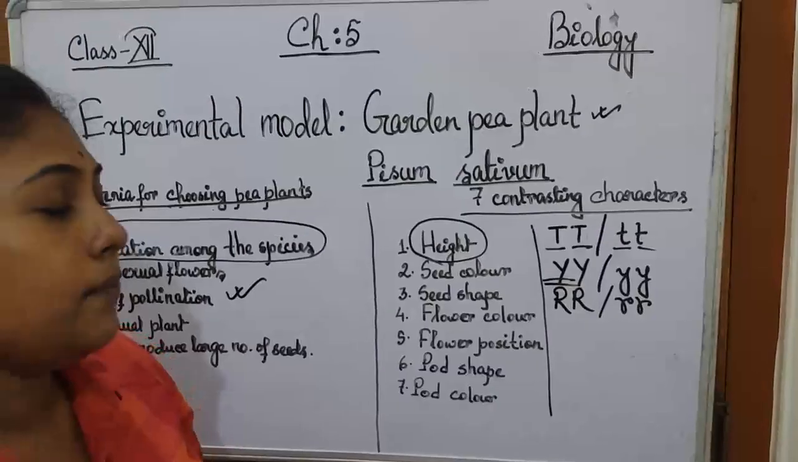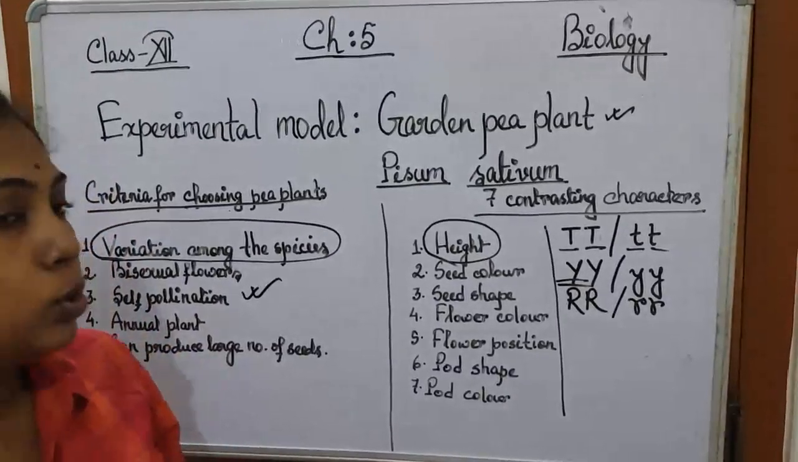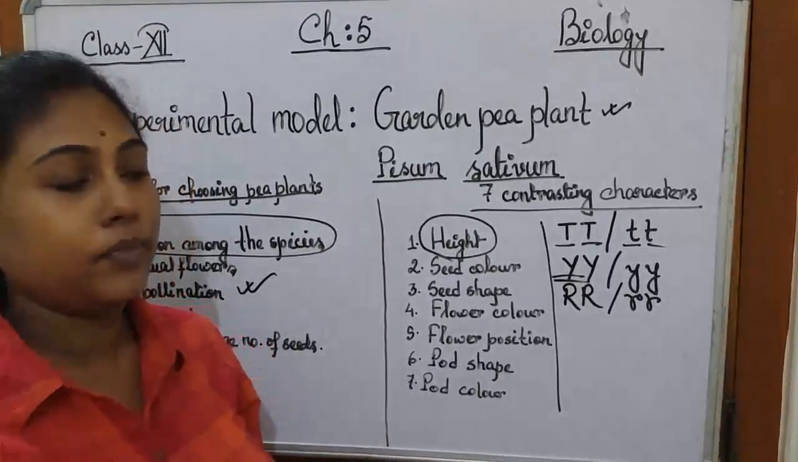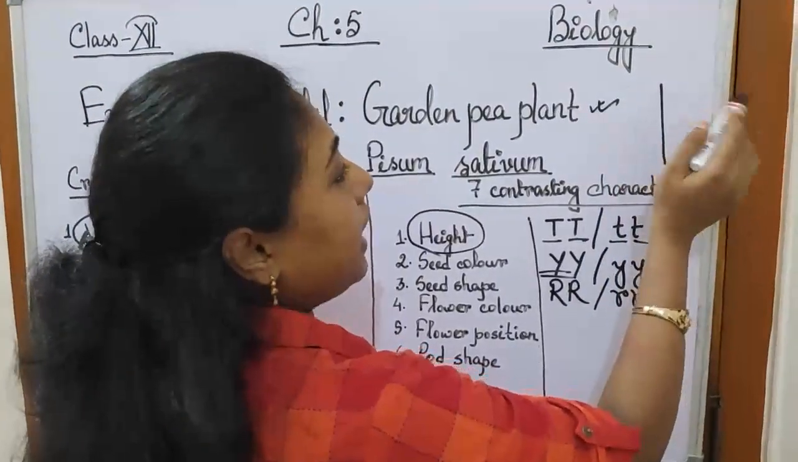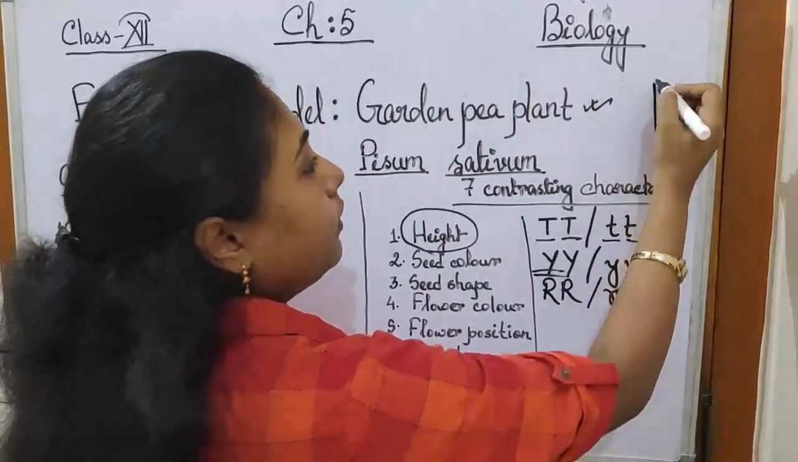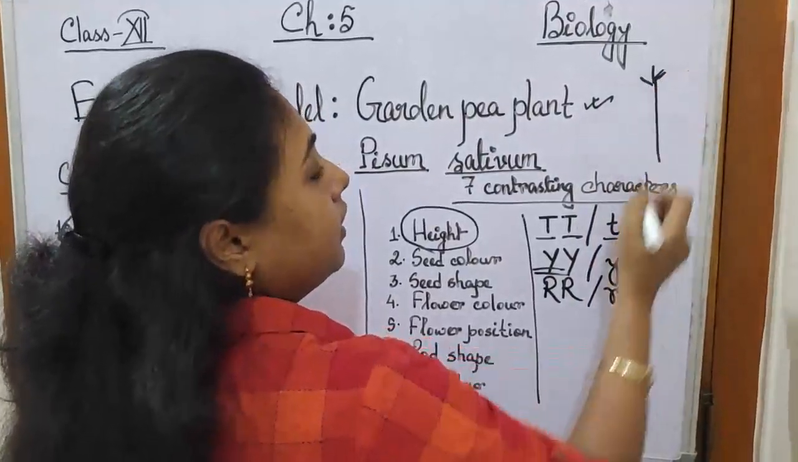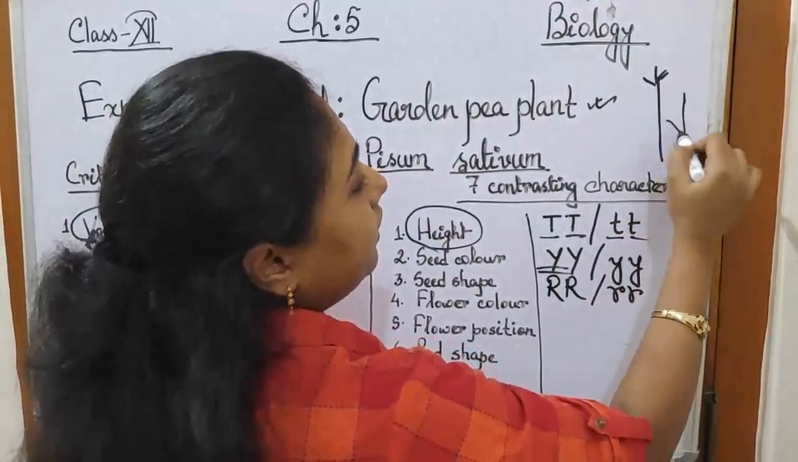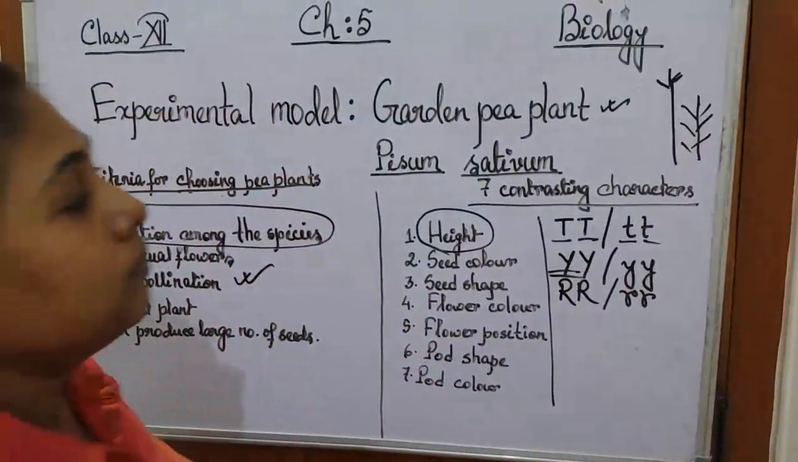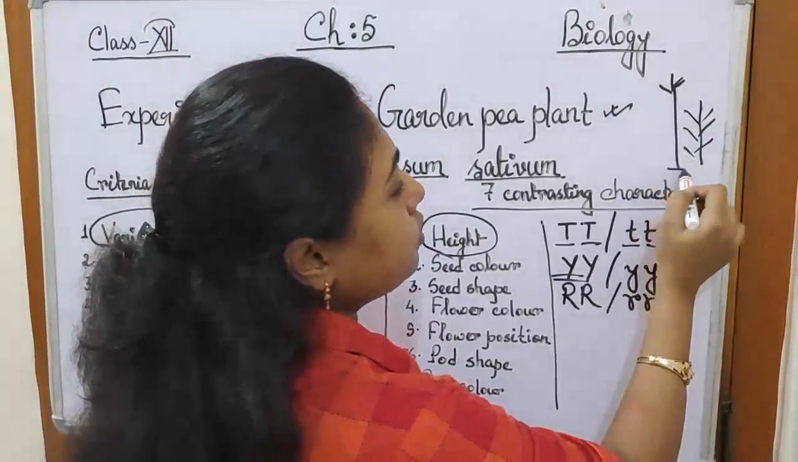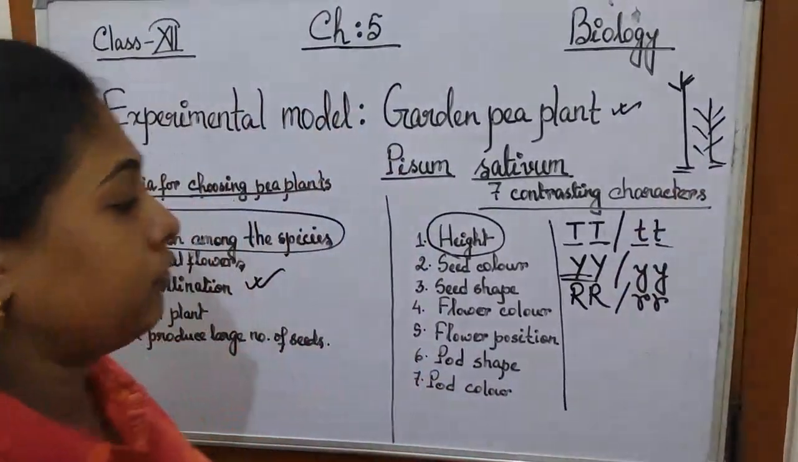Then flower position. Flower position means two kinds of position can happen. One is terminal. That means if it is a plant, the terminal flower will be produced at the terminus here. And if it is axial, then the flowers will be produced from the lateral side. Okay, so he had chosen these two varieties, but both in pure form.